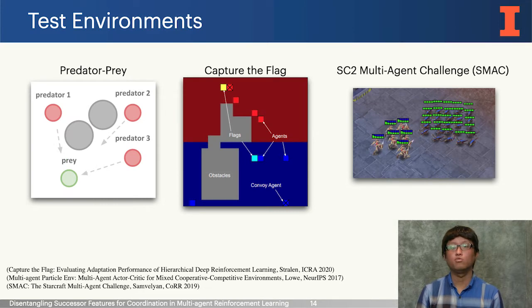To benchmark our method, we tested on 3 different environments: Predator and Prey, Capture the Flag, and StarCraft 2. I'll focus more on Capture the Flag and StarCraft 2 because we observed most baselines achieve similar performance in Predator and Prey. Capture the Flag is a good benchmark case to test value decomposition, since the reward structure heavily relies on the coordination of agents, and also the dynamics dramatically change depending on the territory. The StarCraft multi-agent challenge also provides a wide range of difficulties for testing our method. We compared our results against other state-of-the-art multi-agent reinforcement learning algorithms, including QMix, WQMix, COMA, and LICA.